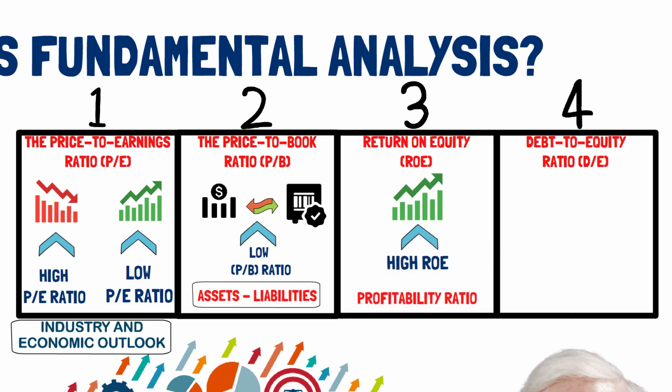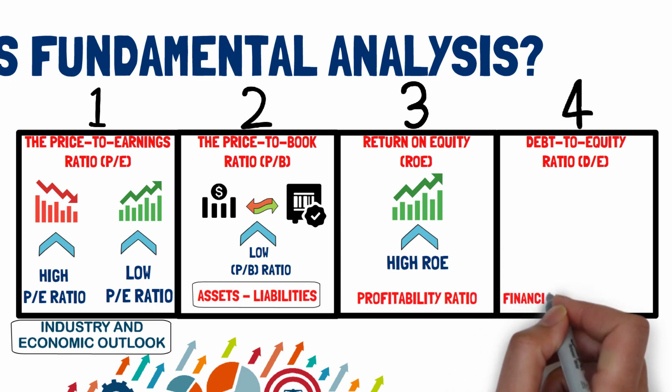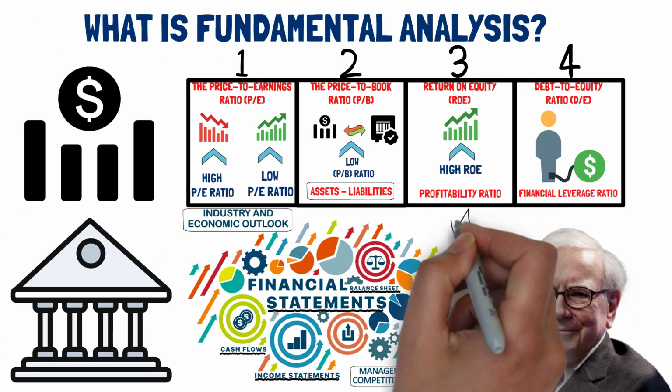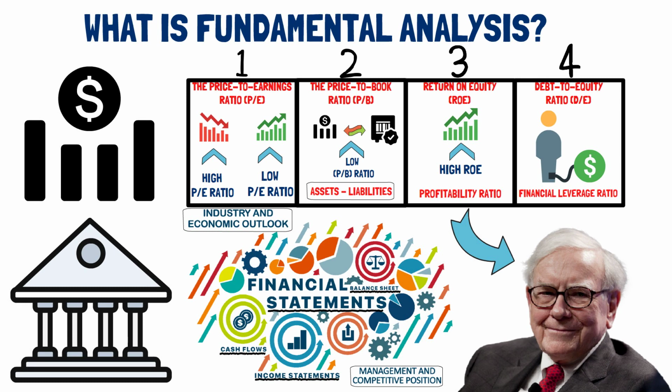The debt-to-equity ratio is a financial leverage ratio that measures the company's level of debt compared to its equity. A company with sound financials should be able to pay off all its debt using 4 years of its net profits. All these metrics are the basic and essential metrics to evaluate for any fundamental analysis. But there is a lot more to the story if you want to analyze companies like Warren Buffett.